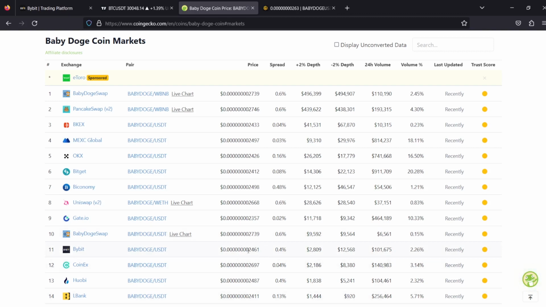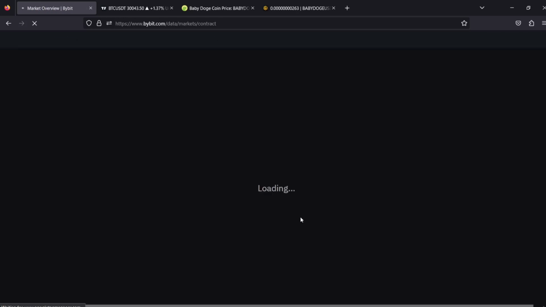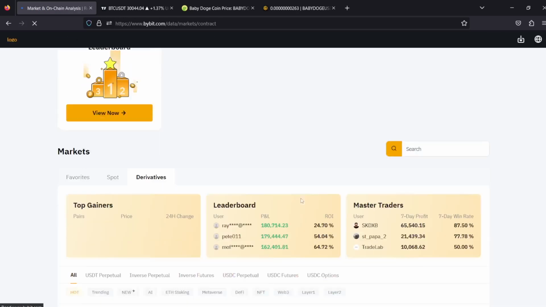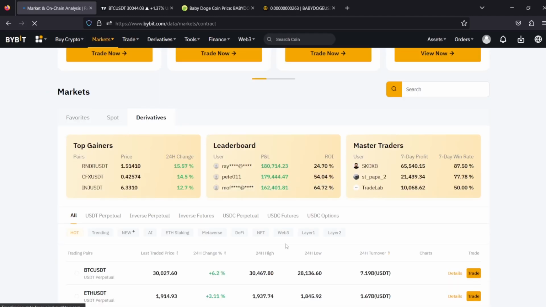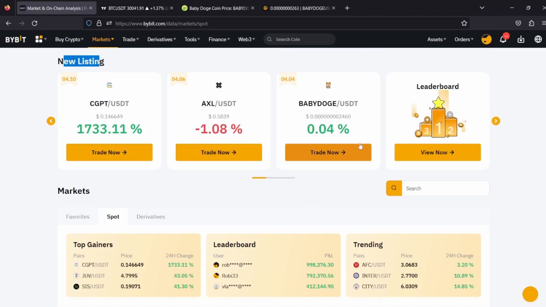24.61 right there. This is the price of Baby Doge on BYBIT, and of course BYBIT has just listed this coin. This coin is actually new on BYBIT. That's why we are finding this arbitrage opportunity. If you go to BYBIT and check markets, you're going to see that this coin is new on BYBIT. If we go to the leaderboard on spot, we should be able to see Baby Doge. You can see new listings right there, and we have Baby Doge right here. So it's actually a new coin on BYBIT, right?